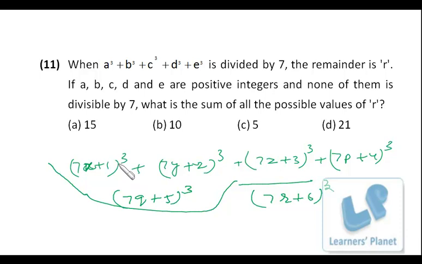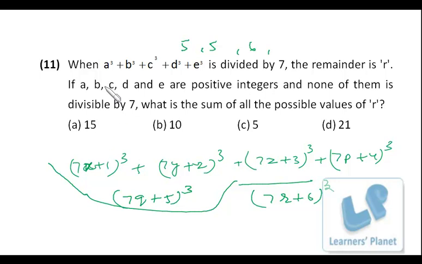Now what is happening, just listen to me carefully. If all the numbers are in 7x plus 1 whole cube, that means we can get the remainder as 5, right? Because if we divide all the numbers which are in 7x plus 1 whole cube, the remainder will be 1 cube, that is 1. If we have all the numbers in 7x plus 2 format, the remainder will be 2 cube, that means 8, so the final remainder will be 1. So in that case also we'll be getting 5 as remainder. As 3 cube is 27, we can get the remainder as 6.